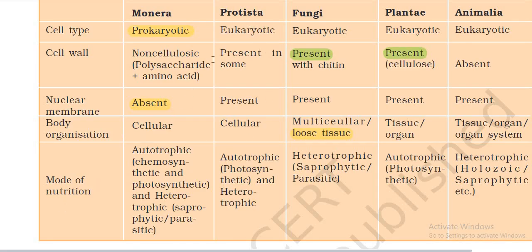Protista: autotrophic, photosynthetic and heterotrophic. Fungi: heterotrophic, saprophytic, parasitic. Plantae: autotrophic, photosynthetic. Animalia: heterotrophic, holozoic.